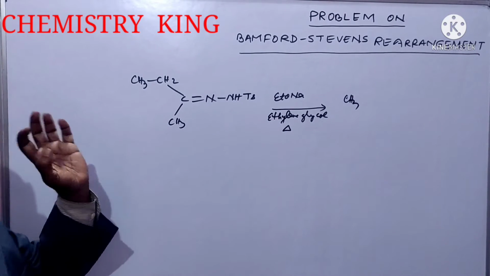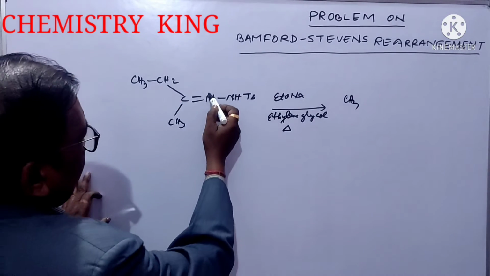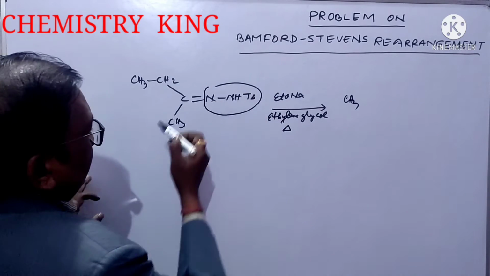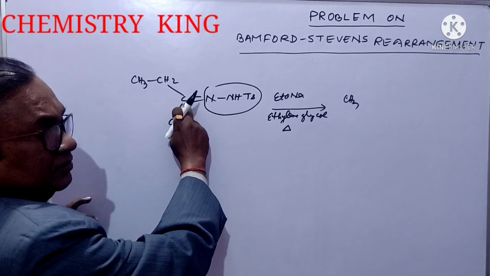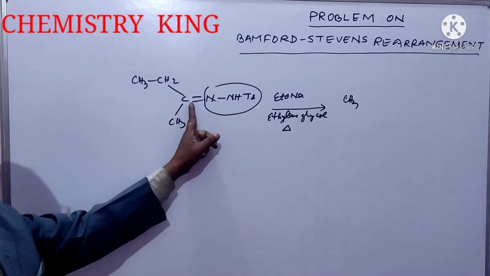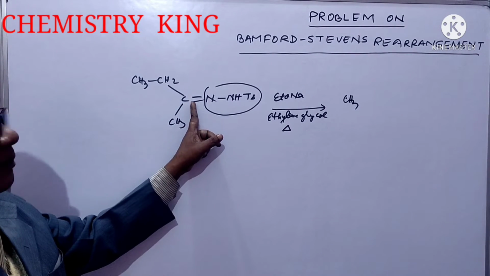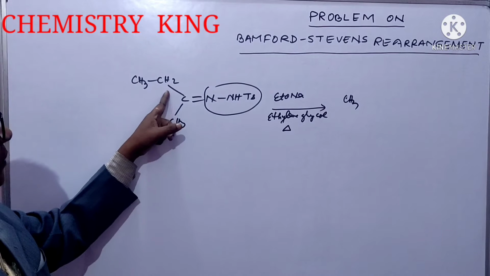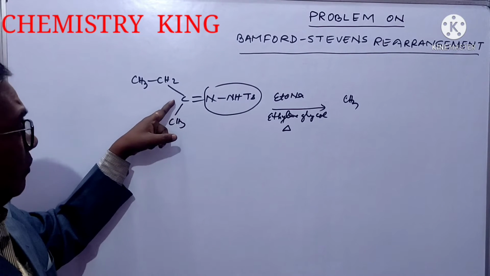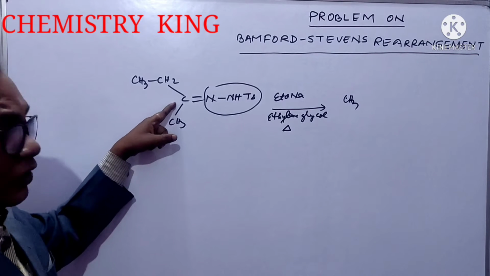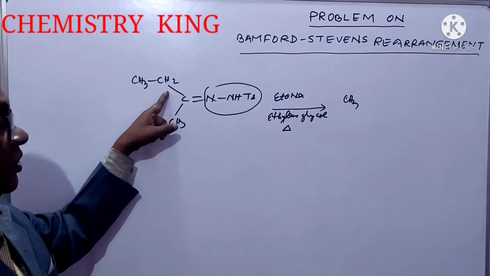In Bamford-Stevens rearrangement, this part will be eliminated and one H will come here. Okay, one hydrogen will come here. Then one double bond will be created here. Double bond can also be created here, but major will be this.